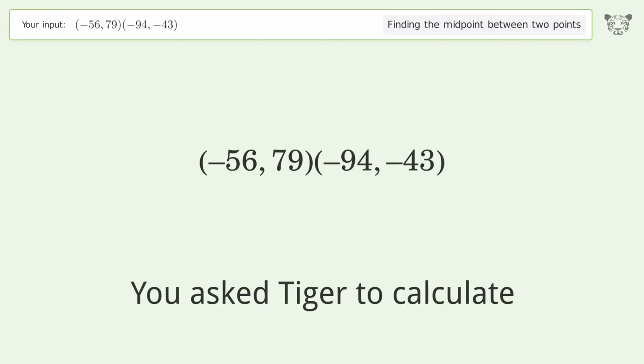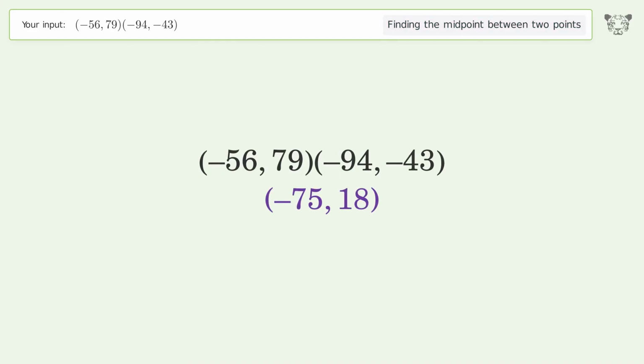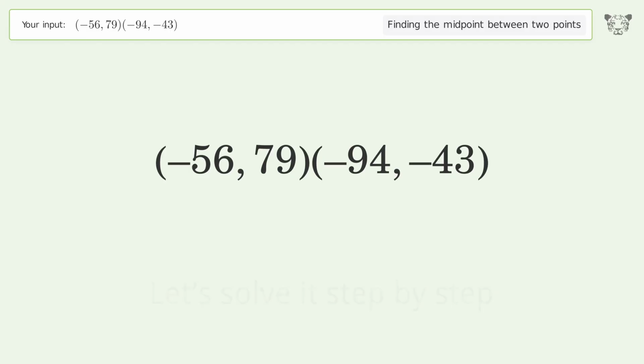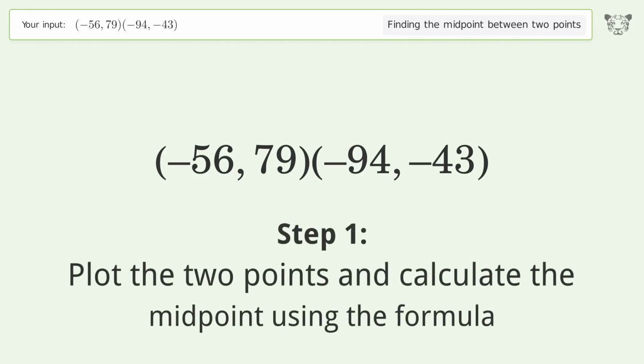You ask Tiger to calculate. This deals with finding the midpoint between 2 points. The midpoint between the 2 points is -75,18. Let's solve it step by step. Plot the 2 points and calculate the midpoint using the formula.